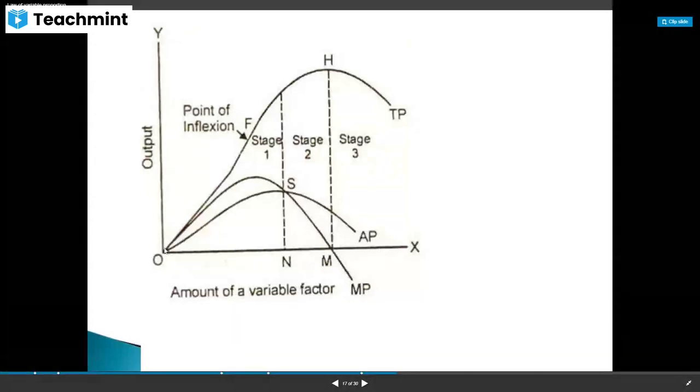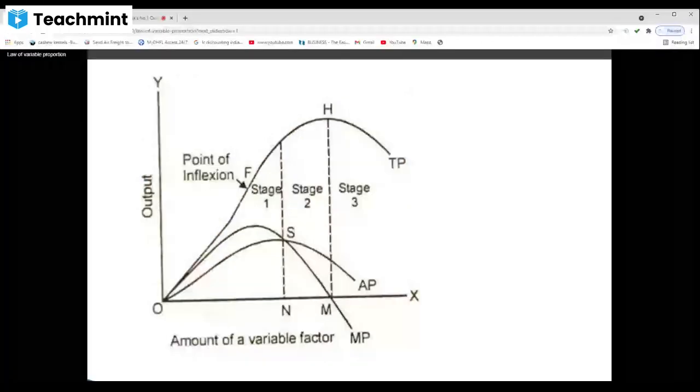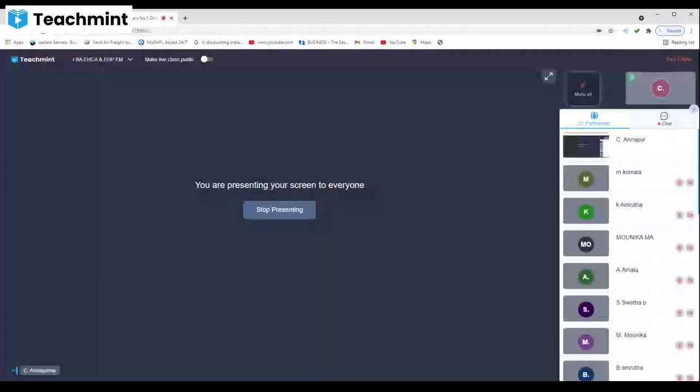So here you can see this TP curve. It is increasing at an increasing rate, then after the point of inflection, that is F point, it is increasing but at a decreasing rate, and then at H point it is maximum, and after that it is decreasing. That means three stages we can explain in this. Are you following, students? What are the three stages?